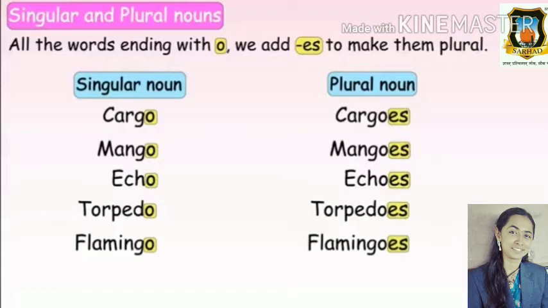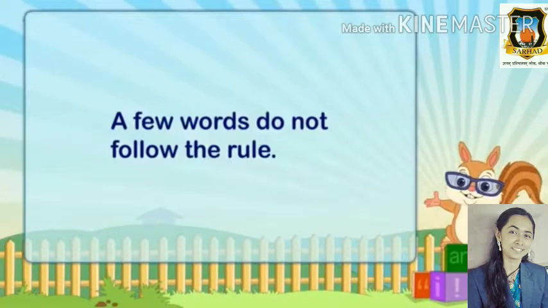So we have added es to these words. Cargo, cargoes. Mango, mangoes. Echo, echoes. Torpedo, torpedoes. Flamingo, flamingos. A few words do not follow the rules.